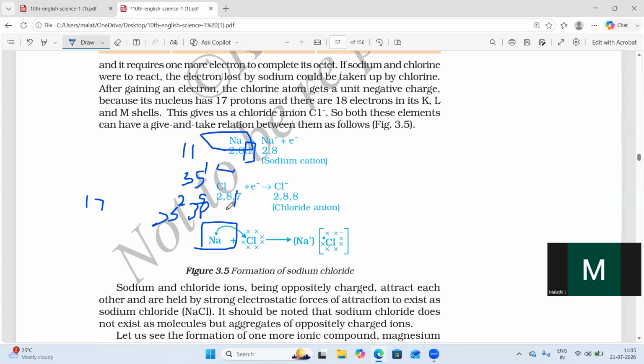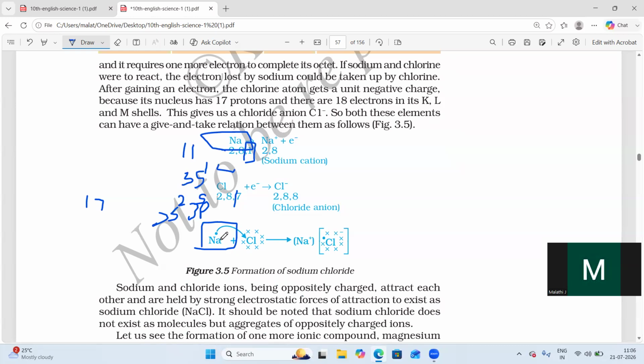So 7 electrons has the capacity to accept one electron. With only one electron, sodium is weak, so it cannot gain 7 electrons. If it donates one electron, it is also fulfilled. Then chlorine also gets fulfilled.